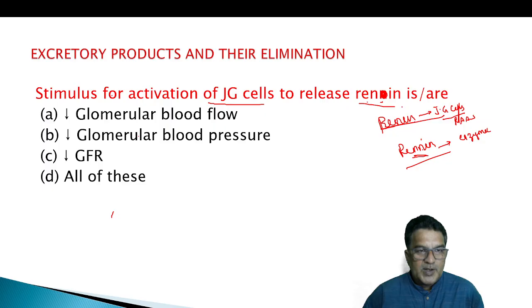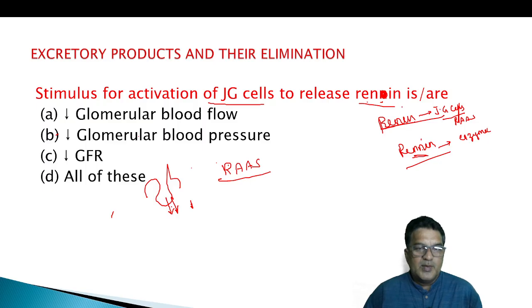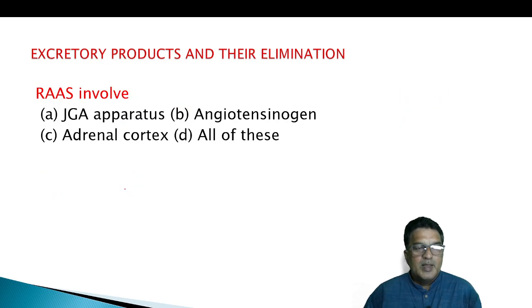Decrease in glomerular blood flow, decrease in glomerular blood pressure, decrease in glomerular filtration rate. So JG cells secrete renin in the RAS mechanism. So whenever glomerular filtration rate in the nephron falls down, whenever glomerular blood flow falls down, whenever the blood pressure falls down, we require this one. So what is our answer? All of these.